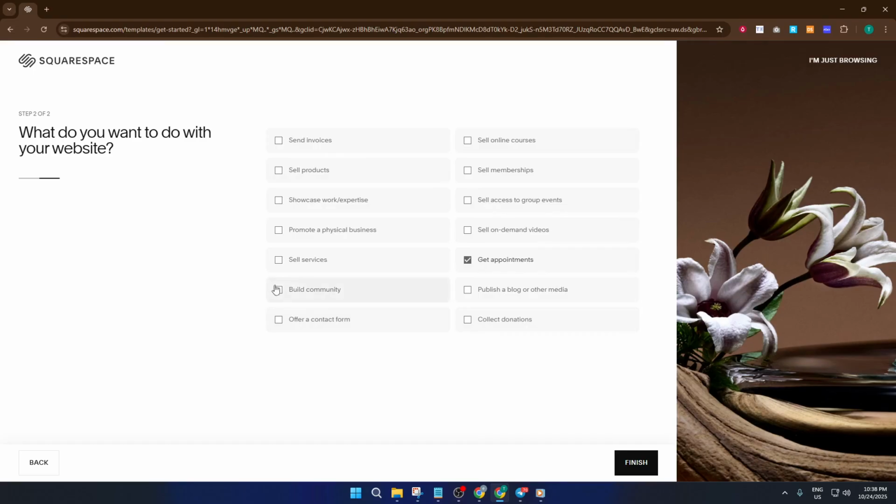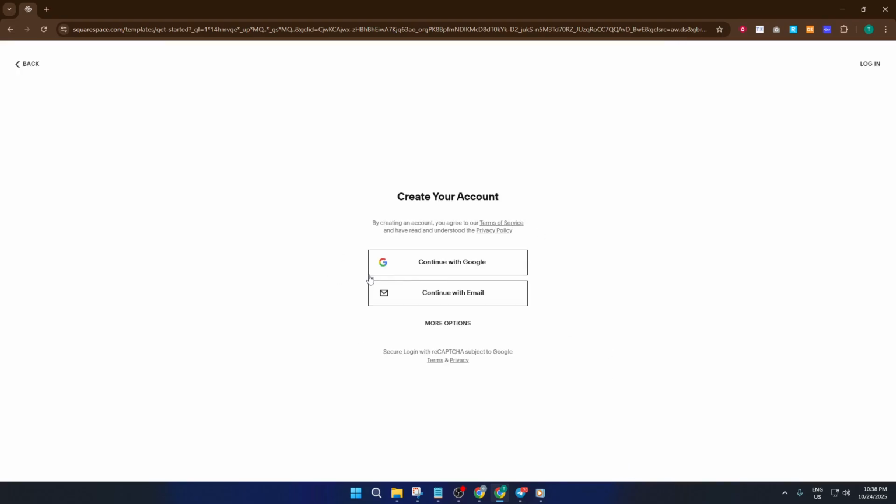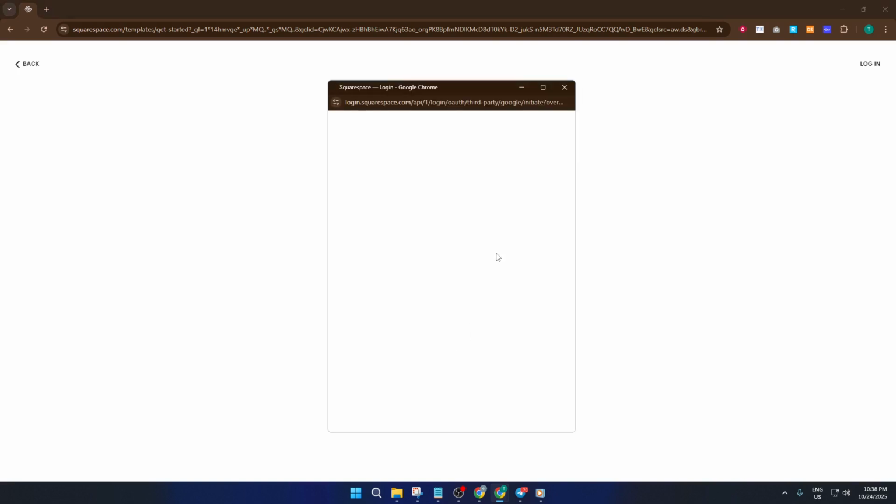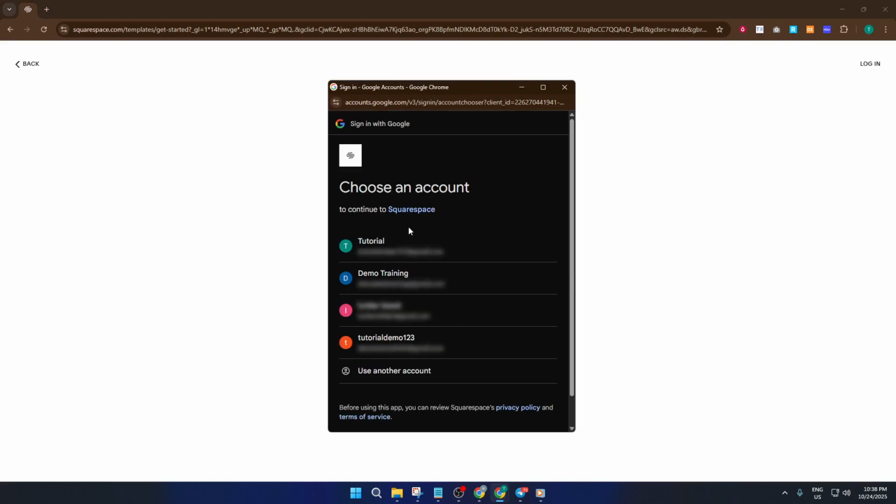Instantly, Squarespace spins up a free trial site tailored to your template choice. Before you can start customizing, you'll be asked to log into your Squarespace account, or create one if you're brand new. You've got flexible sign-in options. Use your Google account, your Apple ID, or just set up a fresh account using any email and password you like. This step is quick, and once you're signed in, you'll be dropped right into the editing dashboard. If you've ever used a drag-and-drop editor before, you'll feel right at home.